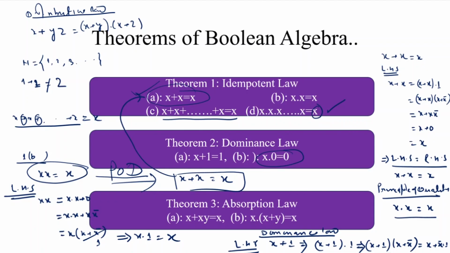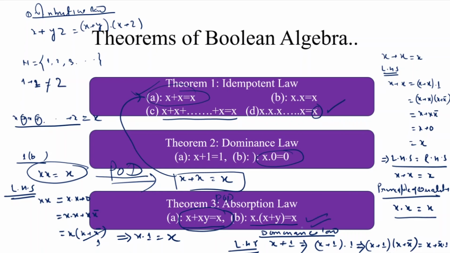The third theorem is the absorption law. It says that x plus xy is equal to x. This is the first part of the absorption law. And the second part of the absorption law is x dot x plus y, which is also equal to x. When we apply the principle of duality in this expression, we will get this expression.